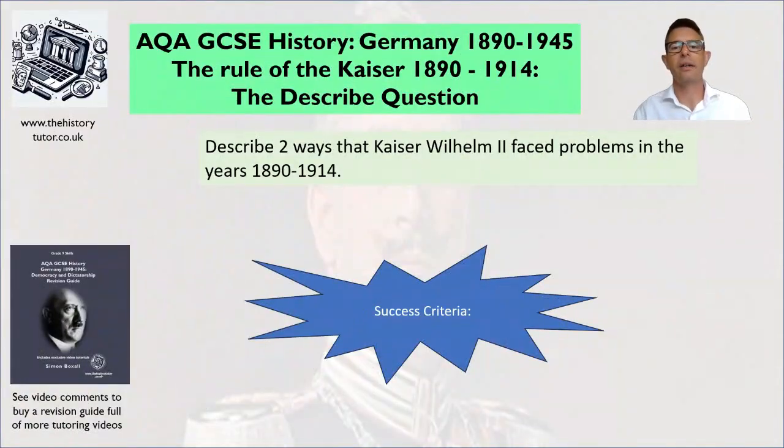Now let's think about a question. Question 4 in the AQA exam is a describe question. So describe two ways. This one says, describe two ways that the Kaiser faced problems in the years 1899-1914. So what do you think would be a success criteria for this question? It's a 4-mark question. So have a think about what 4 marks would do.